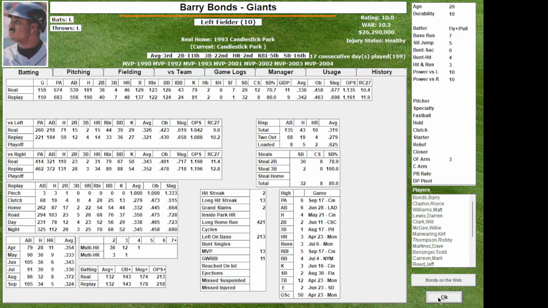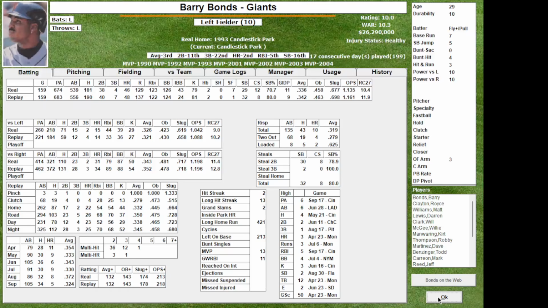Also, the bullpen logic in Action PC may not be as tuned in to the platoon advantage as you might think it might be, because Barry Bonds had 51 extra at bats against right-handed pitchers, but he had 34 fewer against lefties.